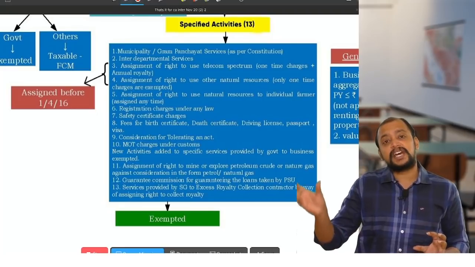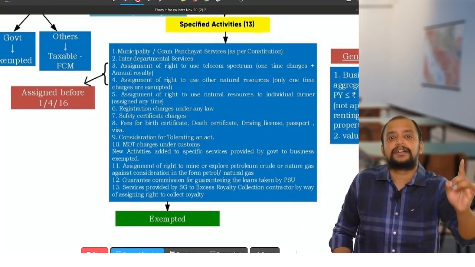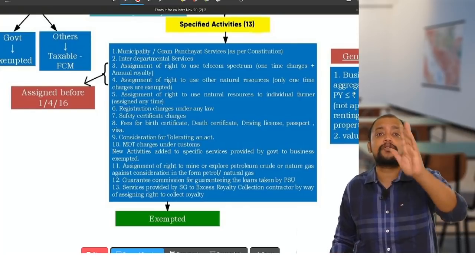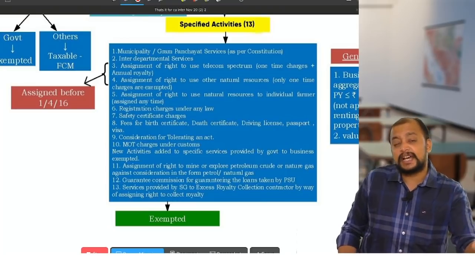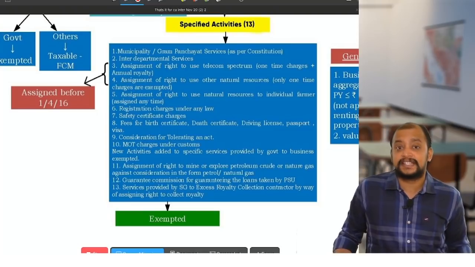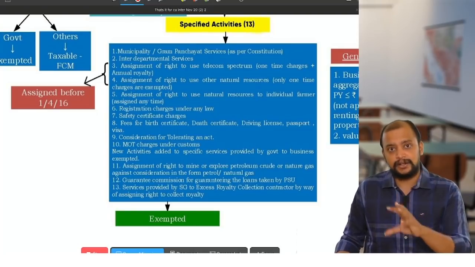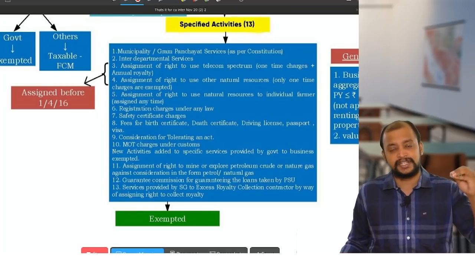This one-time charges and annual royalty is fully exempted if the spectrum is allocated before 1/4/2016. If it is allocated after 1/4/2016, it is not exempted. It will be taxable. Okay. So that is important. Assigned before 1/4/2016.